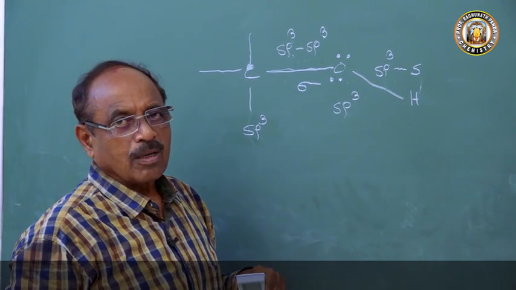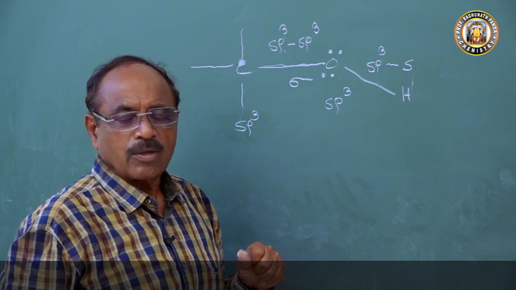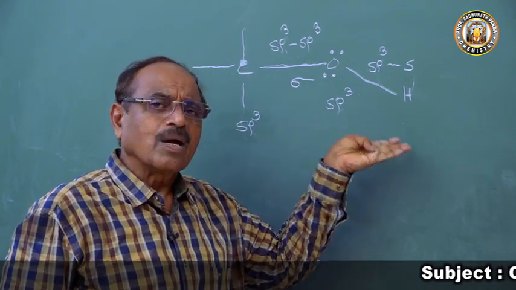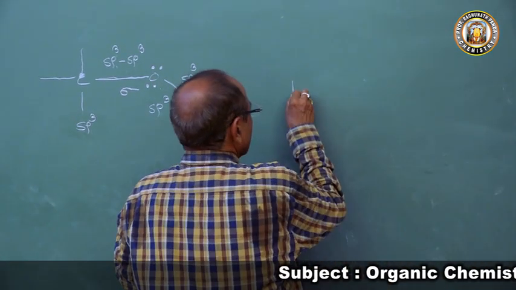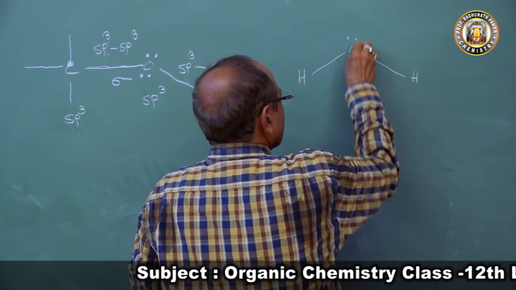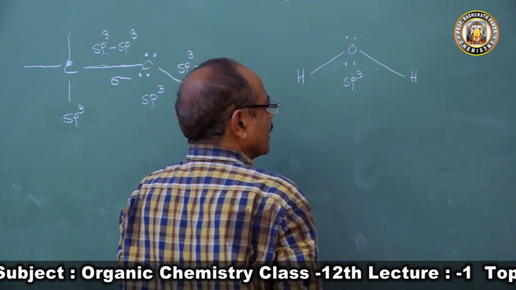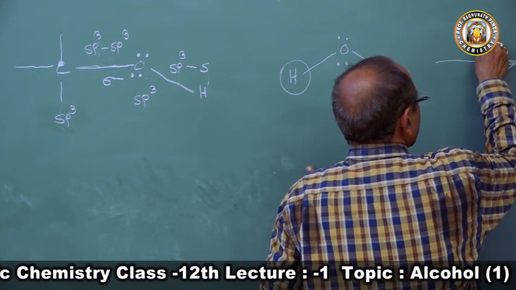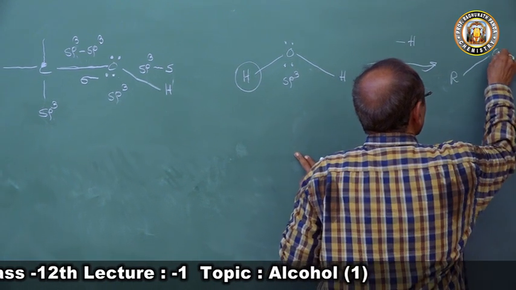So this is the structural information about alcohol. Somebody may question, sir, how do you know the oxygen atom is in the sp3 hybrid state? Because, what is water? In water H2O, the oxygen atom is in the sp3 hybrid state. If you remove one H and put R, then what you get? ROH.